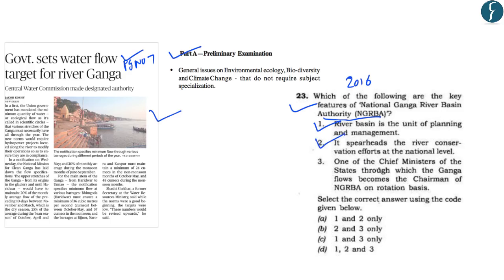However, the third statement reads, one of the chief ministers of the states through which the Ganga flows becomes the chairman of NGRBA on a rotation basis. This statement is incorrect because NGRBA was headed by the Prime Minister of India and presently the National Ganga Council is headed by the PM. So if you see the options, you can see that B, C and D can be easily eliminated because statement 3 is incorrect. Hence the correct answer in this case is A, 1 and 2 only. With this, let us move on to the next article.